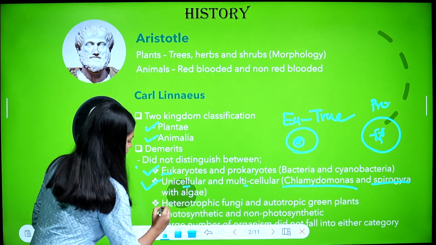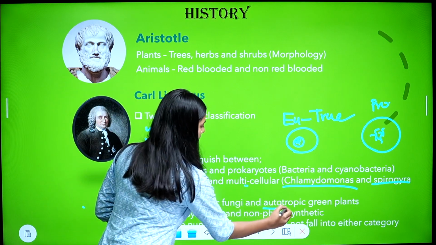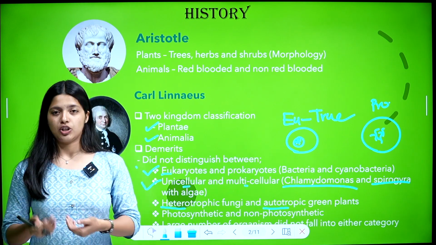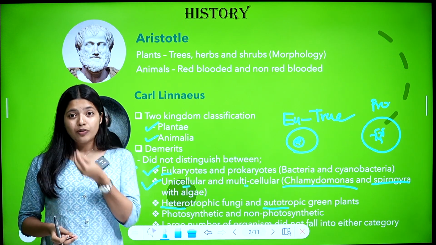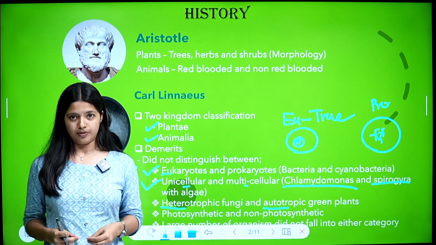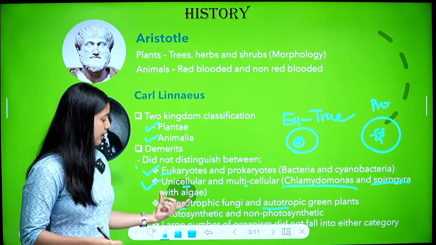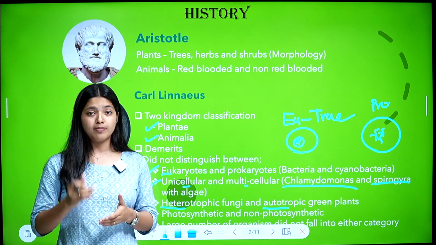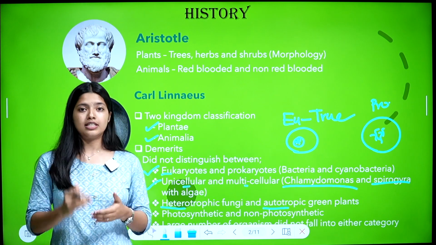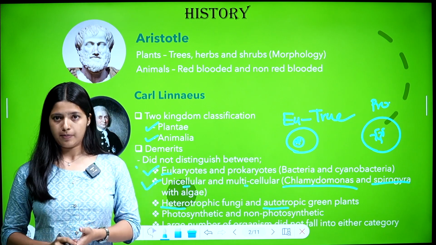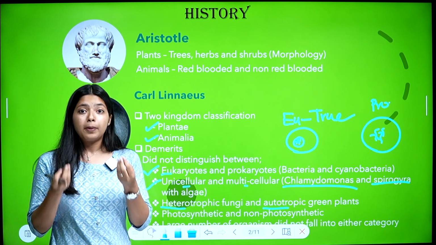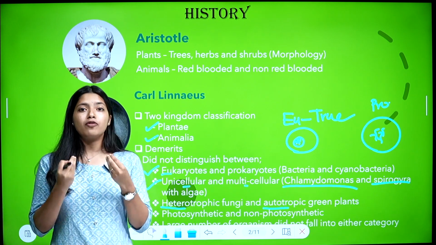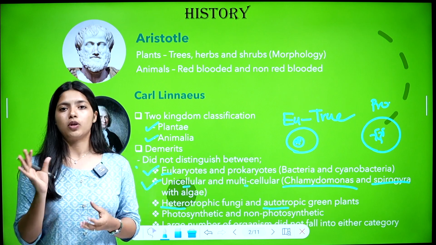New terms, heterotrophic and autotrophic. What is heterotrophic? It refers to mode of nutrition, the way we get nutrients, the way we get energy. Heterotrophic means an organism depends on another organism for food. If an organism can prepare food by itself, so it is independent, self-sufficient, that is called an autotrophic organism.